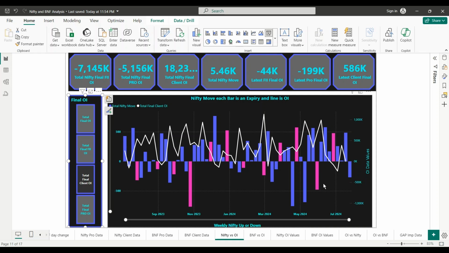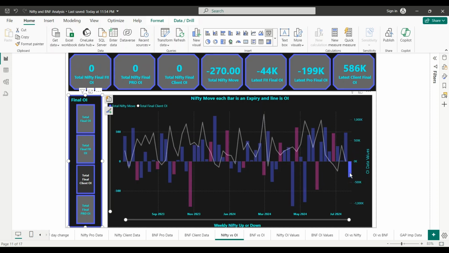By just having a look graphically, we can conclude that. Now we see client data is very positive, so from here it's going up. That's why Nifty is going down. This is our current week, and we are down because the data is going up.